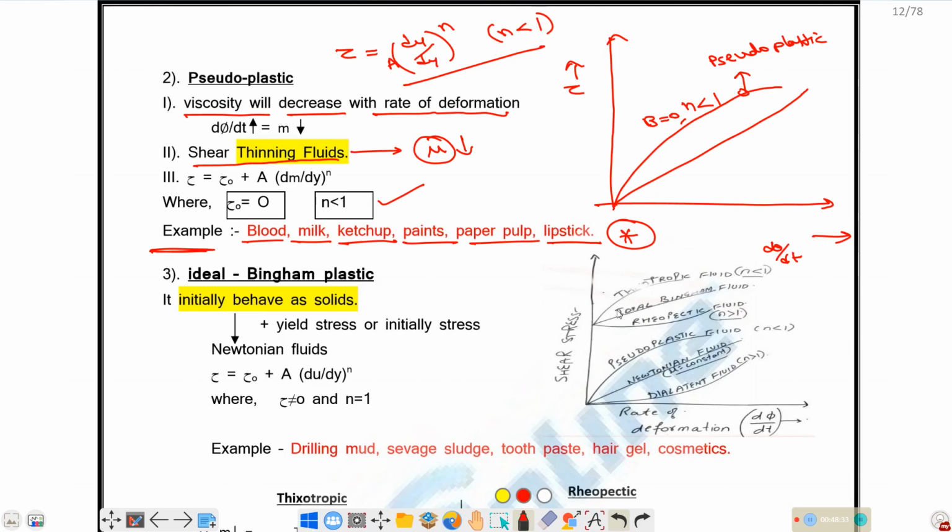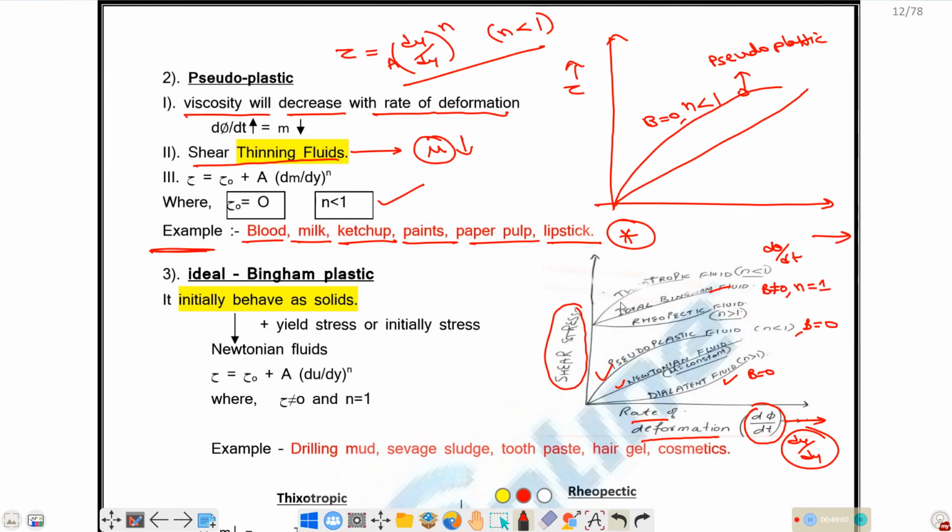Let's see the complete graph between shear stress and du by dy or d theta by dt, that is, rate of deformation, or you can say rate of angular deformation or velocity gradient, on this axis. So this is the Newtonian fluid, a straight line. This is for dilatant fluid, n greater than 1 and b equals 0. And this is for pseudoplastic, that is n less than 1 and b equals 0. And here this is ideal plastic or Bingham plastic fluid, that is b not equal to 0 but n equals 1.